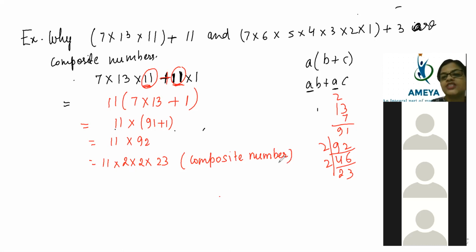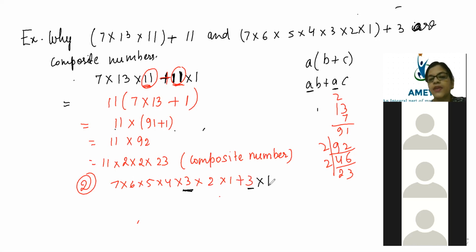Now let's go for the next one. Again here you see 7 into 6 into 5 into 4 into 3 into 2 into 1 for the second one, plus 3. Now in between, what is common? Beta, in between both of them 3 is common. So 3 into 1. So I believe we will take out 3. Once you take out 3, what is left inside? 7 into 6 into 5 into 4 into 2 plus 1.